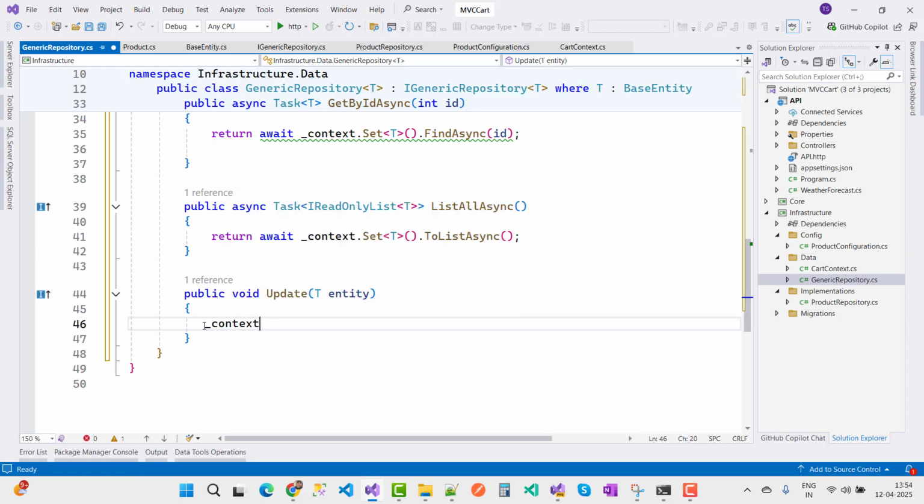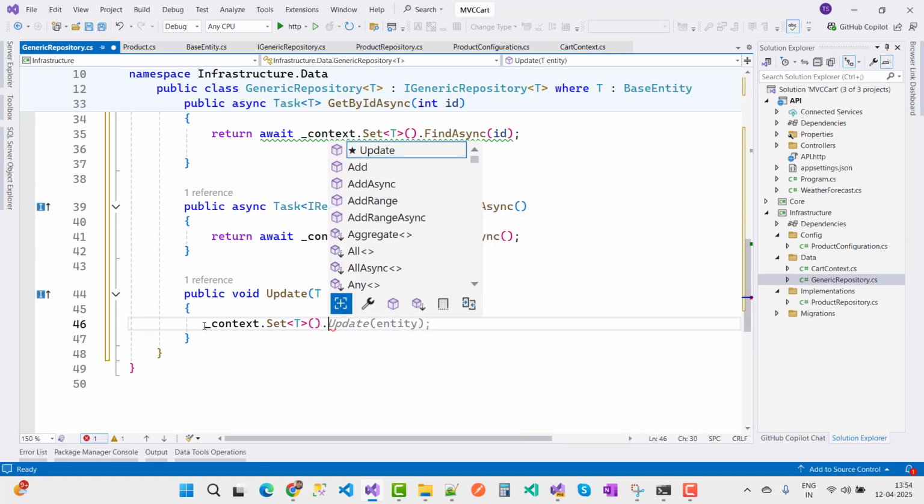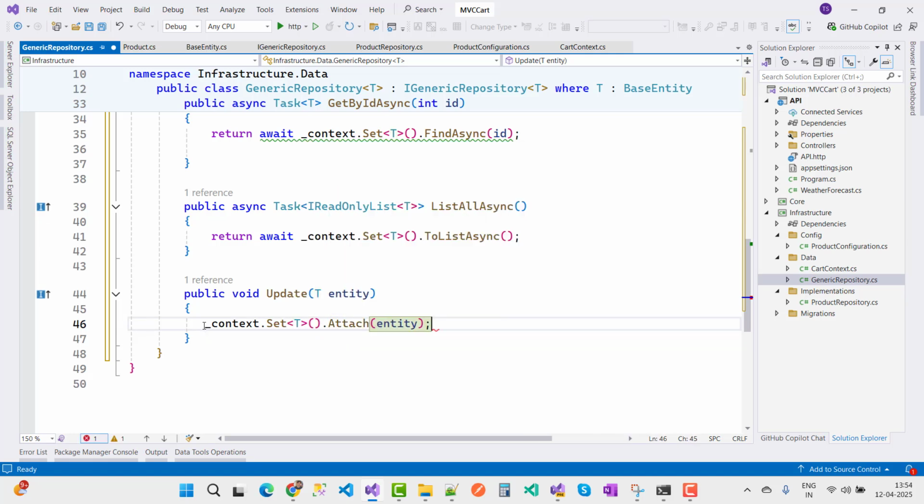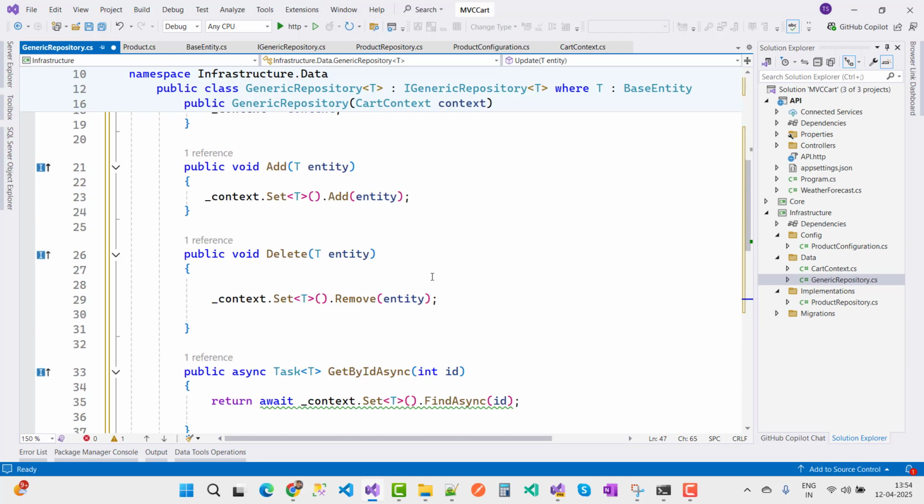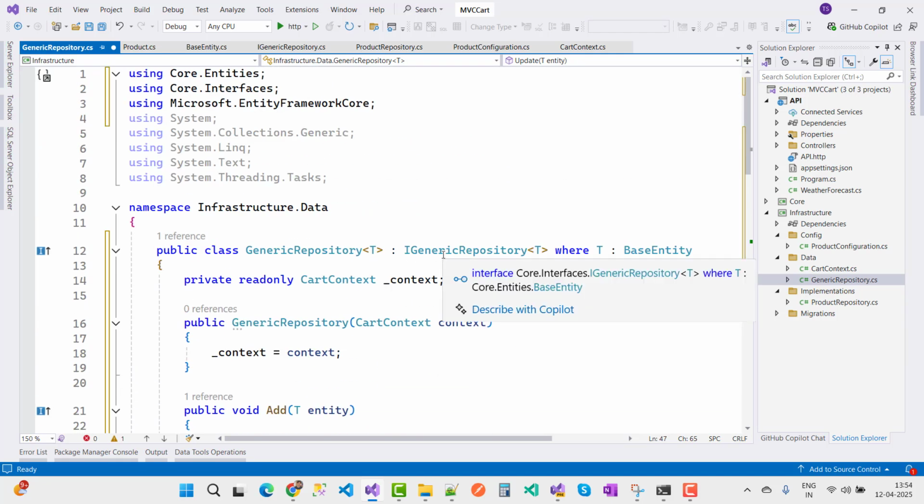Now the next one is to attach the entity first and then modify it. So you can use context.Set of T dot Attach the entity first, then after that you can change the state of the entity to Modified. So here we have the generic repository.